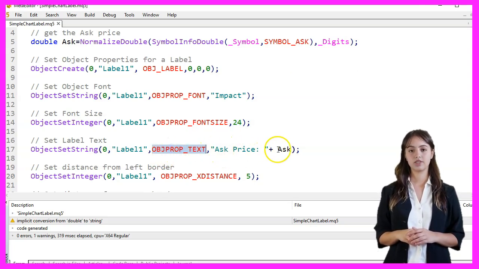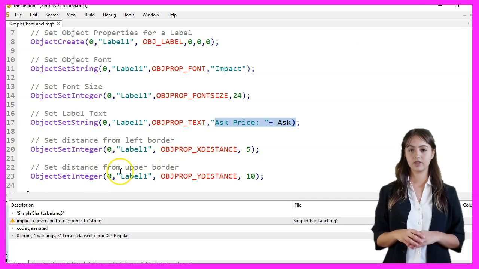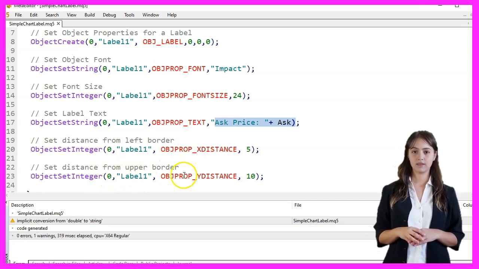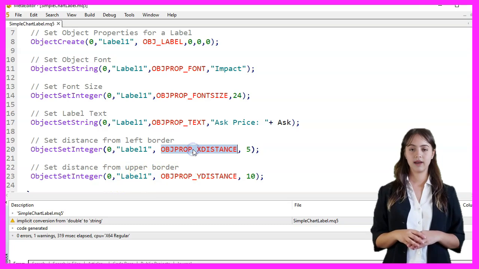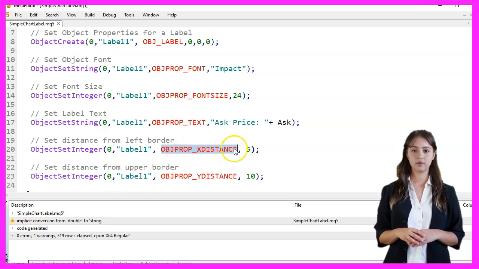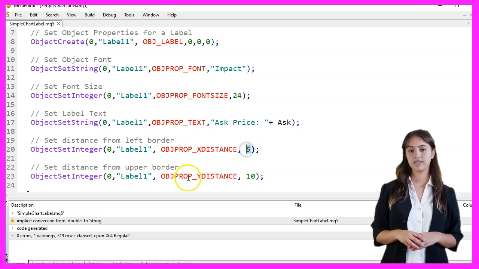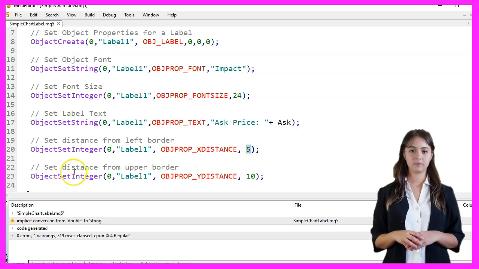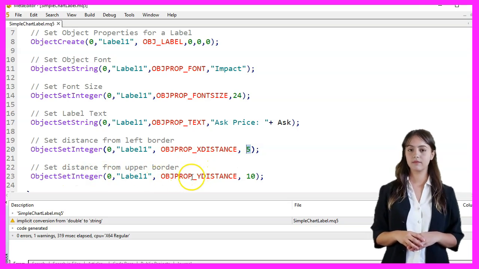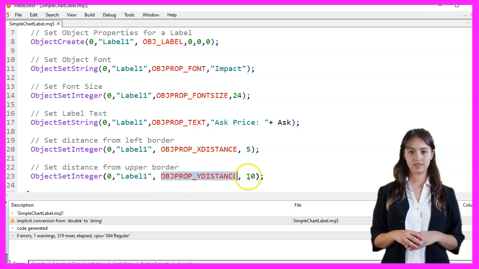We also set the position of the label on the chart. The distance from the left border is set to 5 pixels using ObjectSetInteger with parameters 0, label1, OBJPROP_XDISTANCE, and 5. Similarly, the distance from the upper border is set to 10 pixels using ObjectSetInteger with parameters 0, label1, OBJPROP_YDISTANCE, and 10. Finally, we press F7 to compile the code.